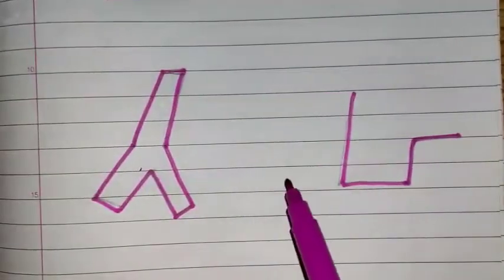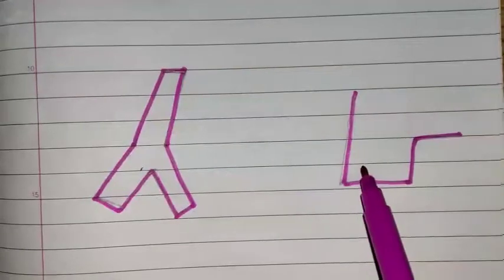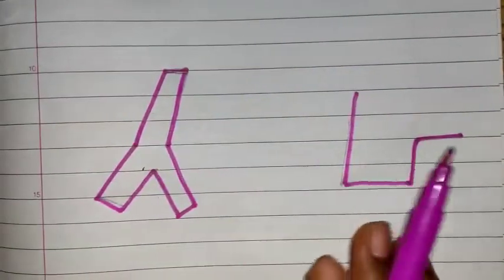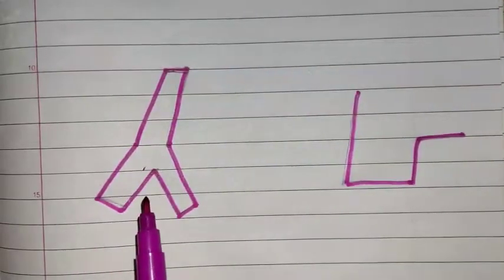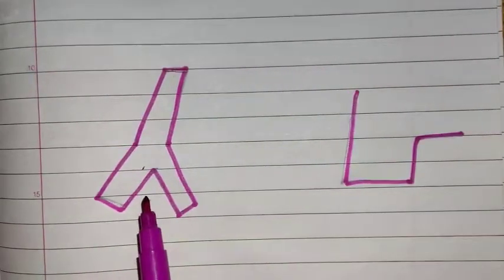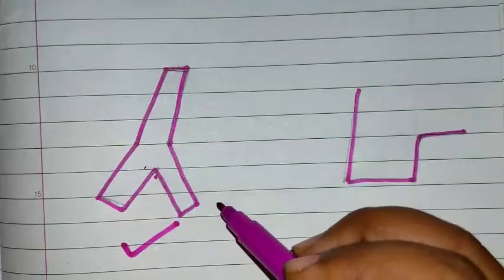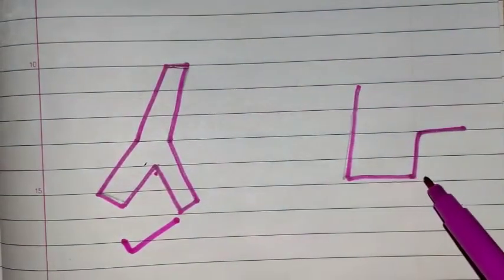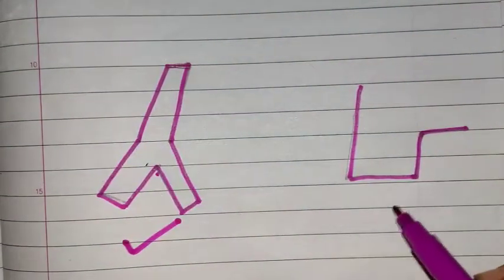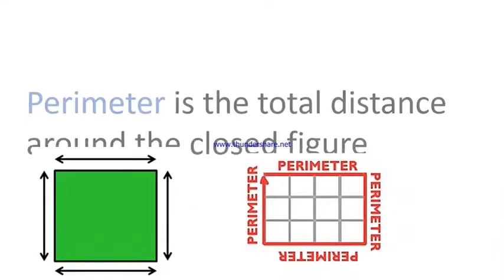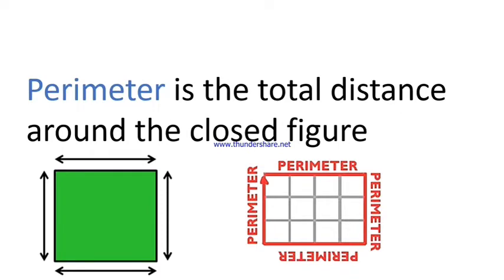So here are some figures, and you have to tell me whether the total distance around these figures can be called perimeter or not. Let's take this figure. Can we call the total distance around this figure perimeter? Yes, because the figure is closed. Can we call the total distance around this figure perimeter? No, because the figure is open over here. So what is a perimeter? Perimeter is the total distance around a closed figure.